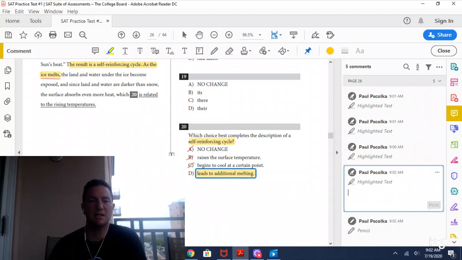So taken together: the result is a self-reinforcing cycle. As the ice melts, land and the water underneath the ice become exposed. And since land and water are darker than snow, the surface absorbs even more heat, which leads to additional melting.